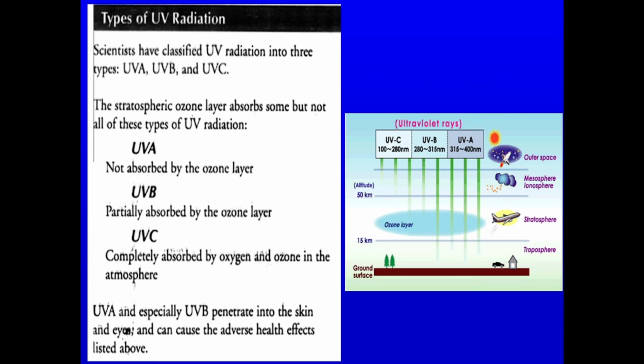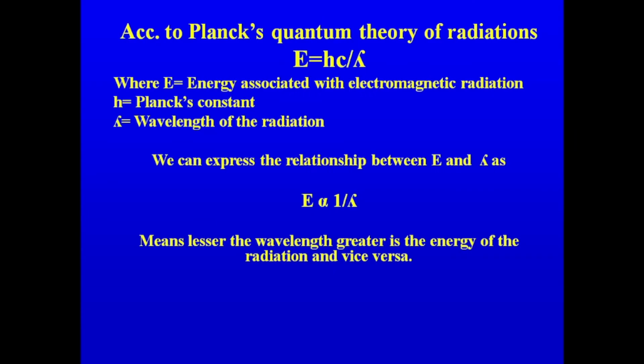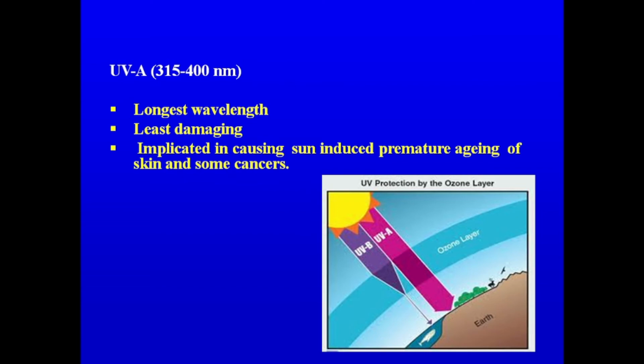So our ozone is allowing some proportion of the UVB radiations to enter into the earth atmosphere and to reach the living surfaces. Next, if we discuss the impacts of UVA, because UVA are not absorbed by the ozone layer at all.